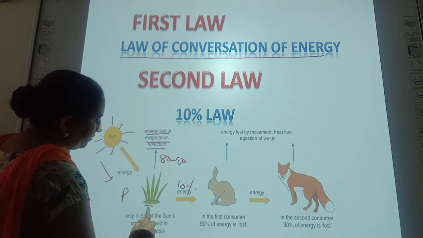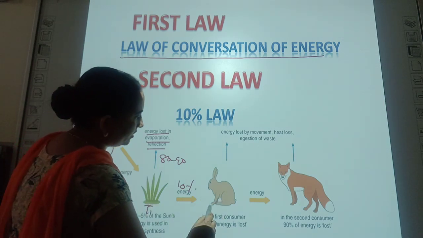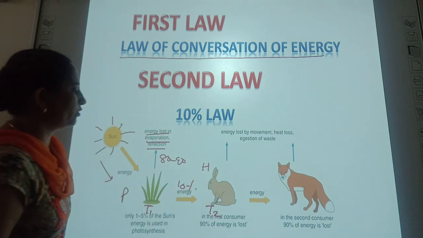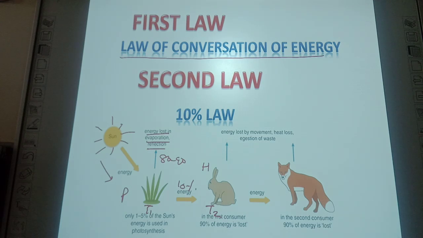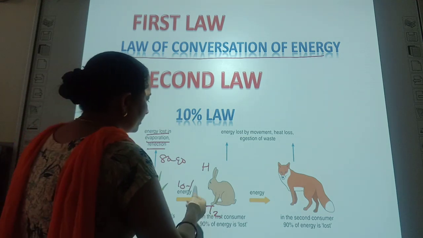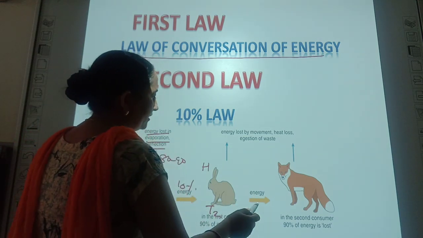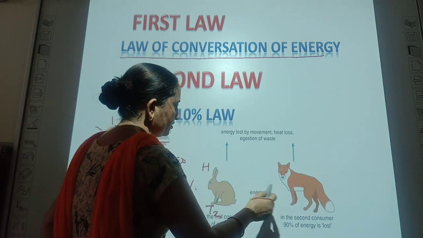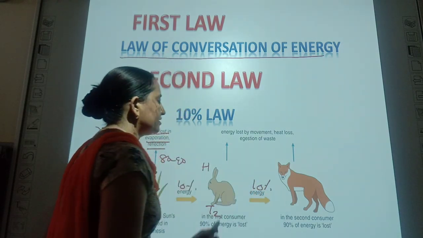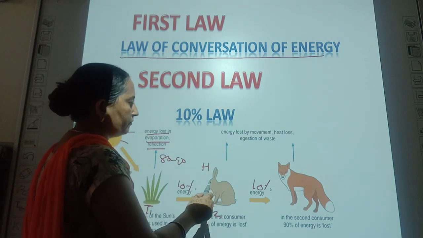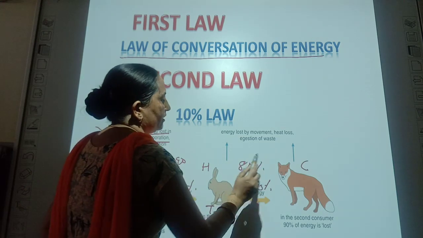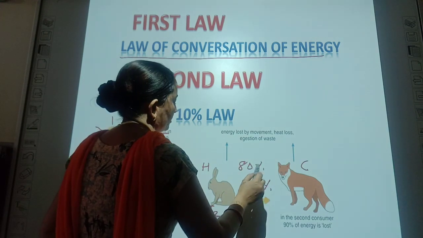Producer is the T1 trophic level, then this is the T2 trophic level, which is the herbivores, and herbivores take the energy from the producer. In turn, these herbivores are eaten by the carnivores, and these carnivores also take almost 10% of energy from the herbivores, and 80 to 90% of energy here is also lost.